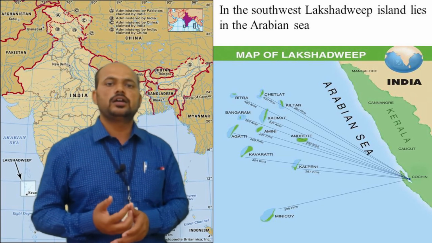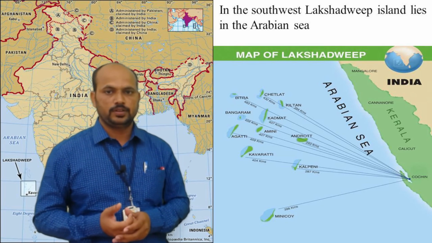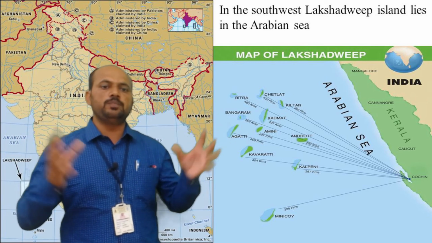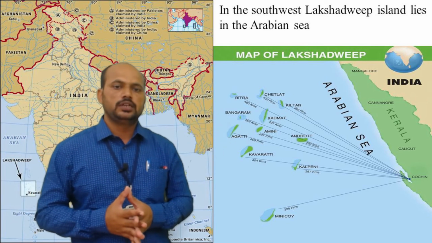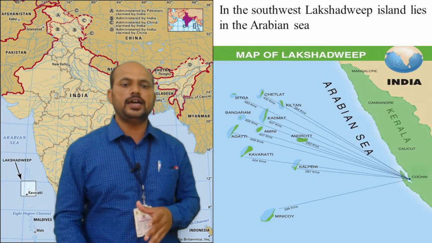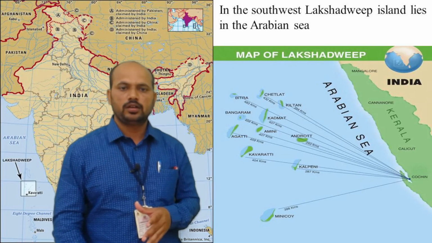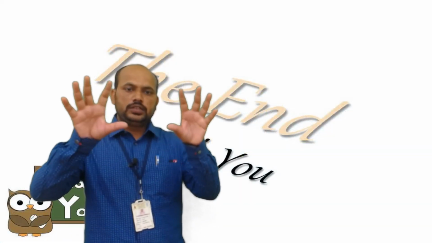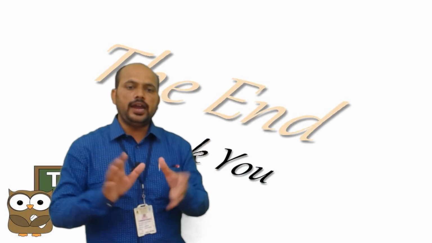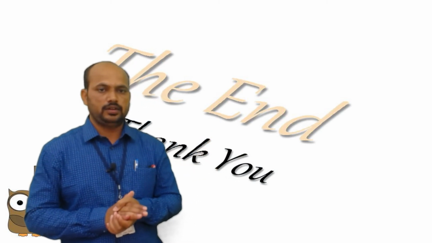That is Kavaratti. So these are the two important island groups. They lie within India's boundary. Got it?